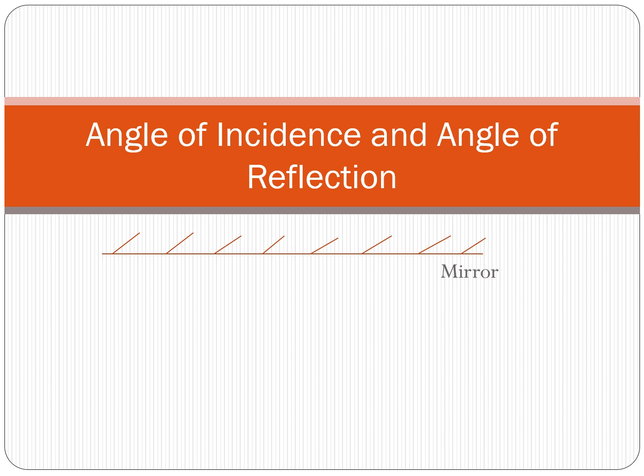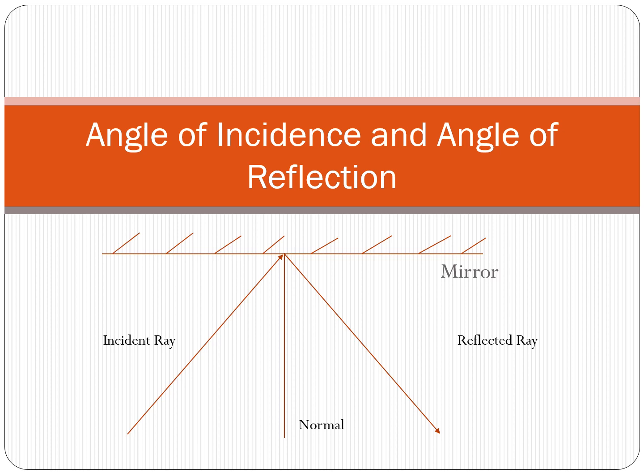So students, we have drawn an incident ray, then the reflected ray, and a normal. Now, the angle between the normal and the incident ray is called angle of incidence, and the angle between the normal and the reflected ray is called the angle of reflection. Please measure the angle of incidence and the angle of reflection.